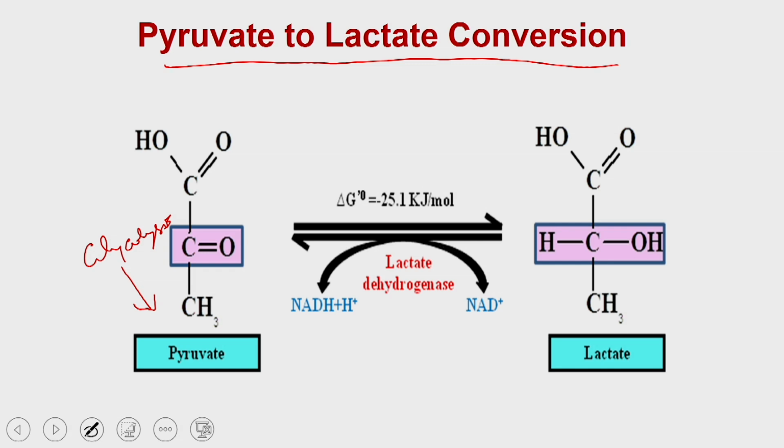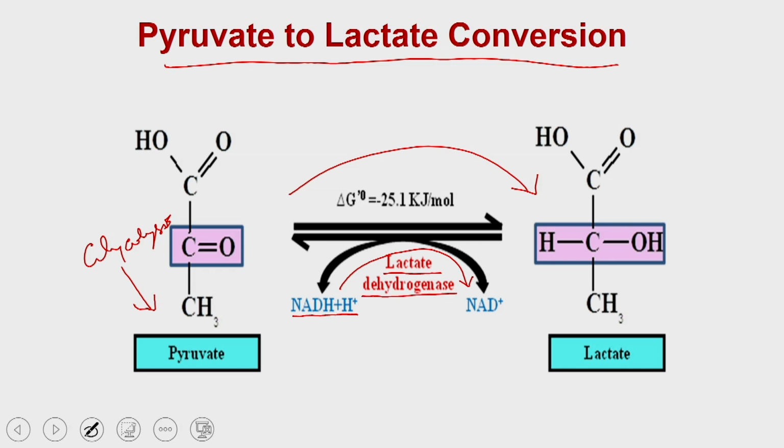Instead, the pyruvate will be converted into lactate or lactic acid. In this process 1 molecule of NADH is converted into NAD plus, and the enzyme which catalyzes this reaction is called lactate dehydrogenase.